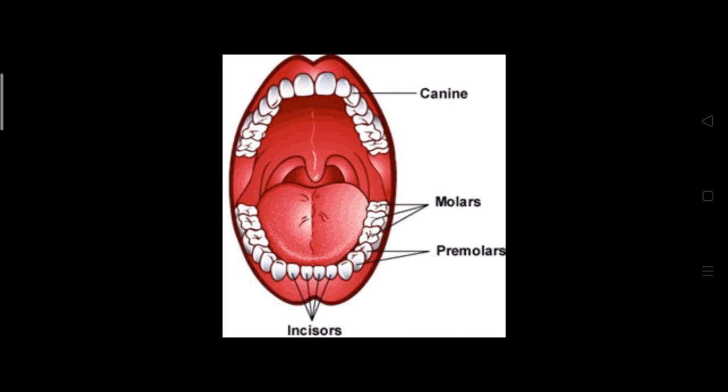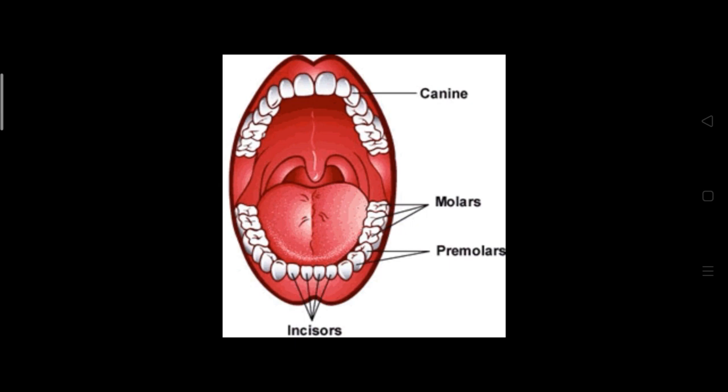We have four types of teeth in our mouth. There are two jaws, upper jaw and lower jaw. In each jaw there will be four different types of teeth. Look at the incisor, it is labeled in the lower jaw. Incisor, the front four teeth, is called incisor. It is used to cut the food item.